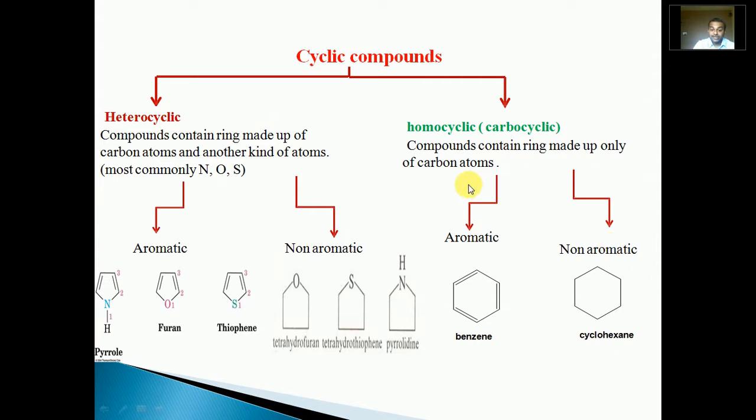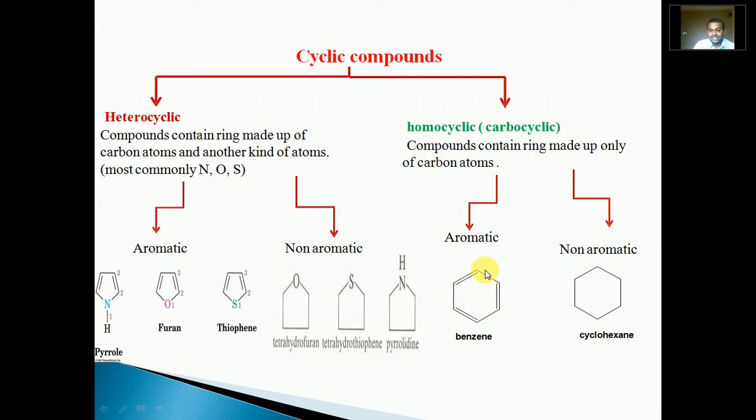They are again divided into two types, aromatic homocyclic compounds and non-aromatic homocyclic compounds. Those homocyclic compounds which obey Huckel's rule and are aromatic come under aromatic homocyclic compounds, and those which don't obey come under non-aromatic homocyclic compounds. For example, benzene is an aromatic compound. As we all know, it comes under homocyclic compounds.